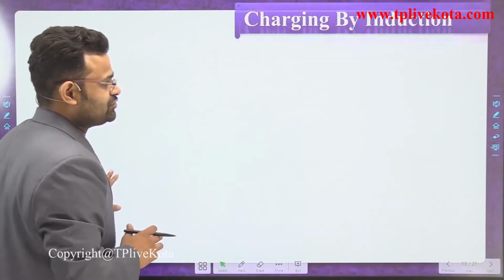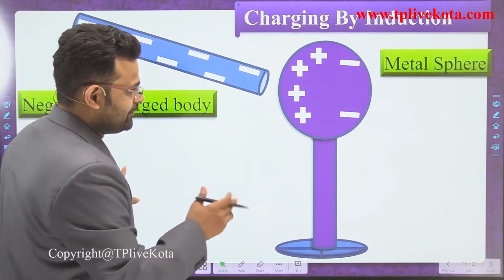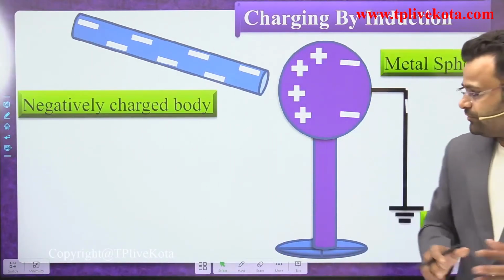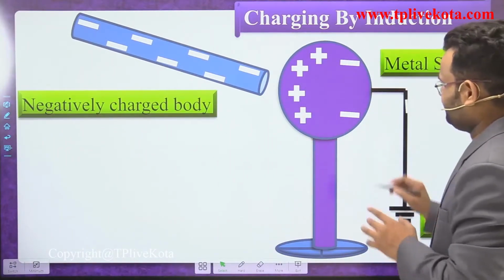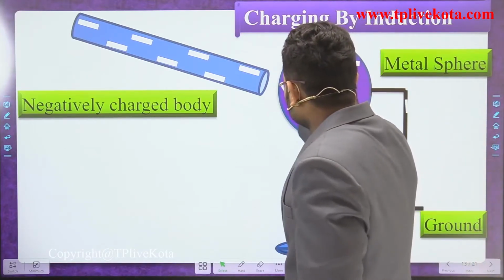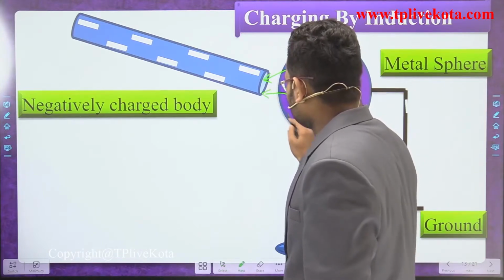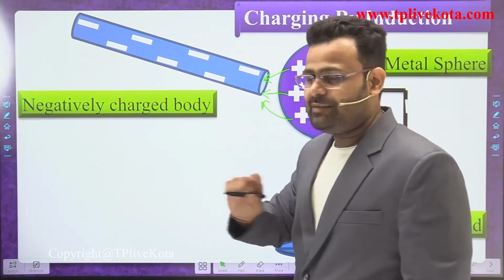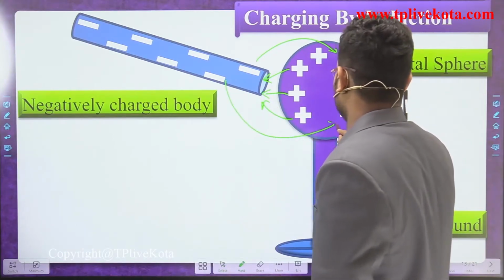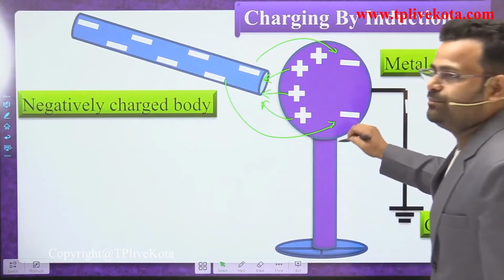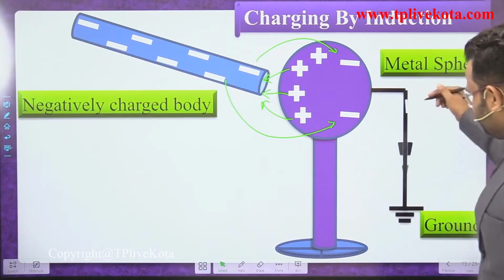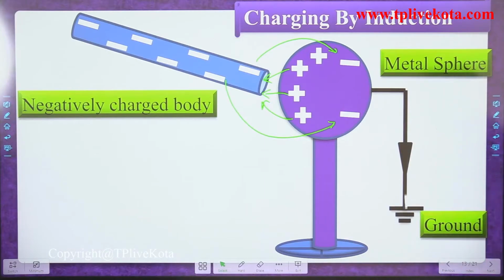After that, dear students, we use the ground method. We are applying the ground method. That is a property of charges. All positive charges will be attracted by the negative charge, but at the same time all negative charges will be repelled by that negative charge. So all negative charges will move to the ground, as in this diagram.